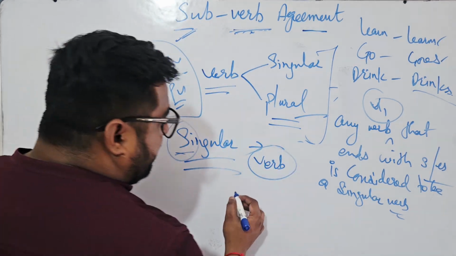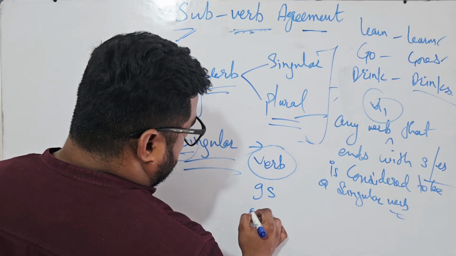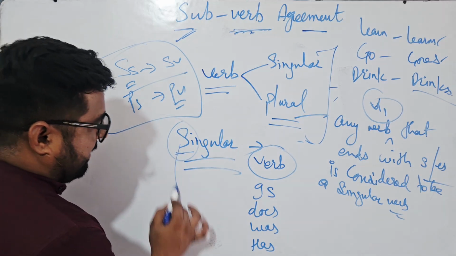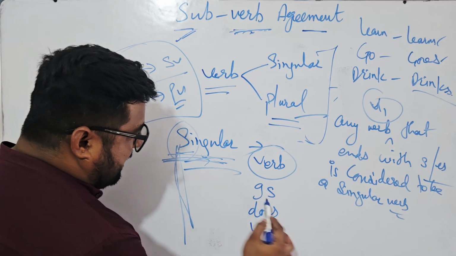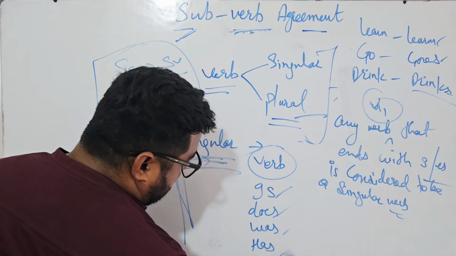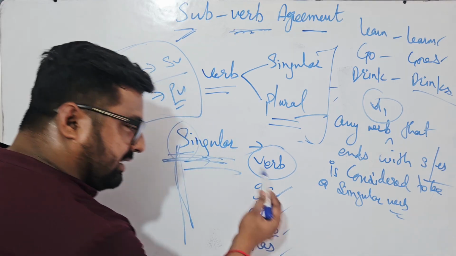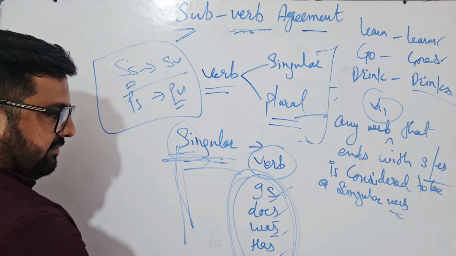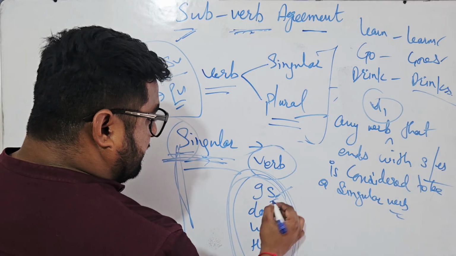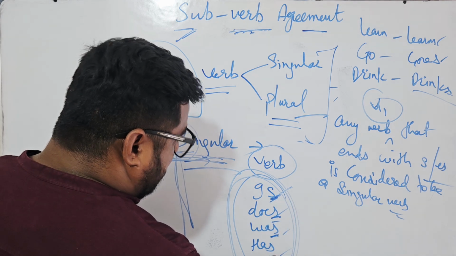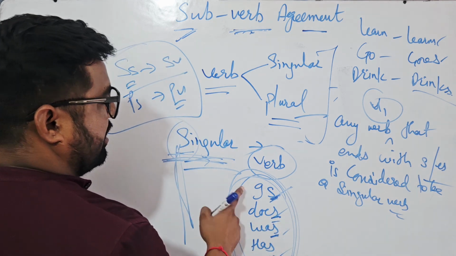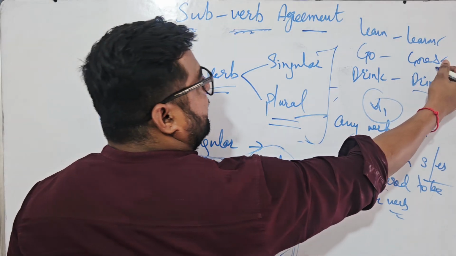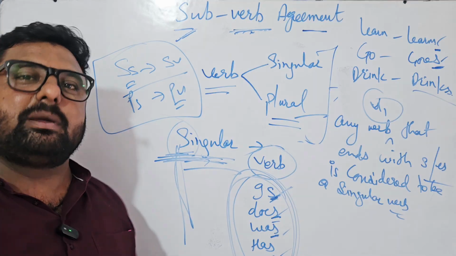Okay? And other singular verbs are is, does, was, has. If you see one common thing, S: singular, S: is, does, was, has. So this S, no? Can you notice something? It means these helping verbs sometimes can be main verbs. So this S you can relate it with singular. When a verb has S, it is considered to be singular. And at the end of the verb, when you get S, that is also considered to be singular.